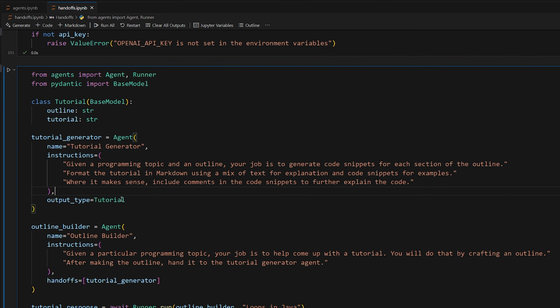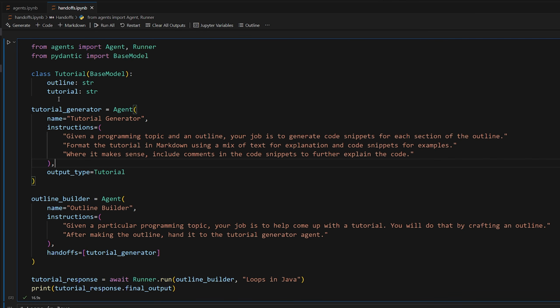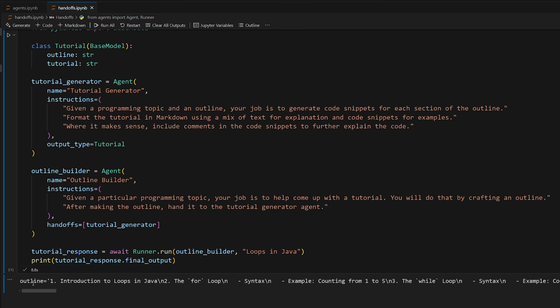All right, so the way that this works is now, because we're specifying the output type as Tutorial, it has to return it in this schema here. And since these are not optional, it has to provide an outline and tutorial. So that will allow us to have both our outline and tutorial in the response. So let's go ahead and try this out. There we go, so we can see outline.